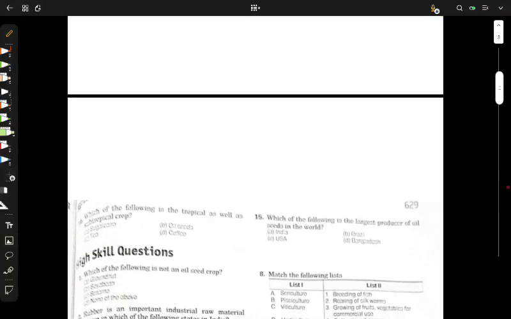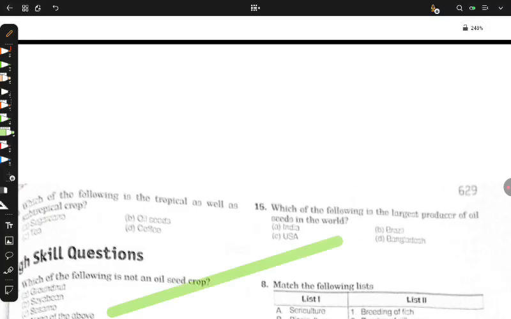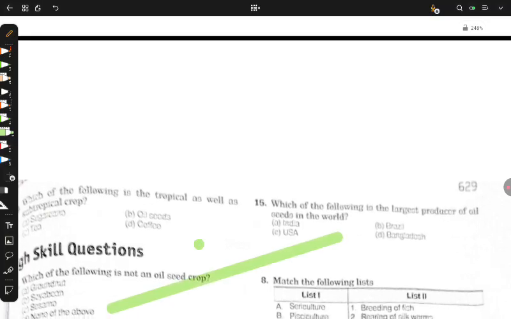Then we will move to high skill questions. You need to have a high skill to solve these questions. Let's see if you have the high skill or not. The following comes in the tropical as well. I have told you about sugarcane that it grows in tropical as well as subtropical region. What is tropical and subtropical region? I will tell you one more time.